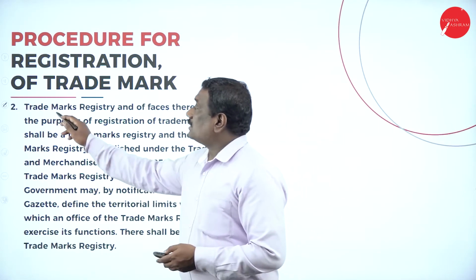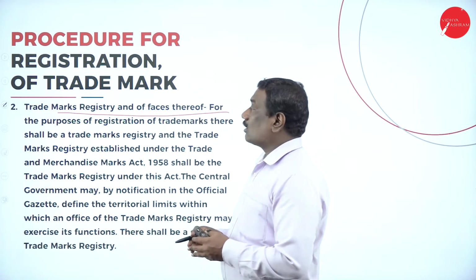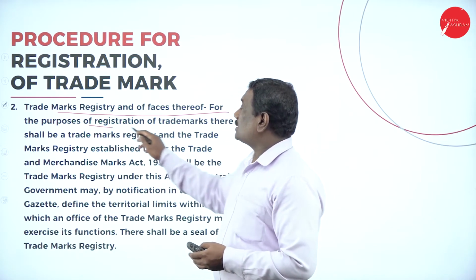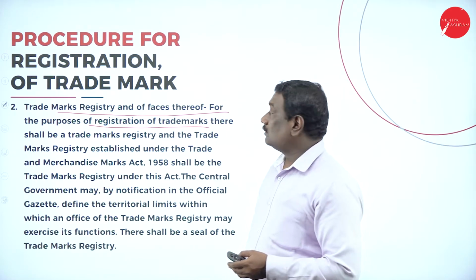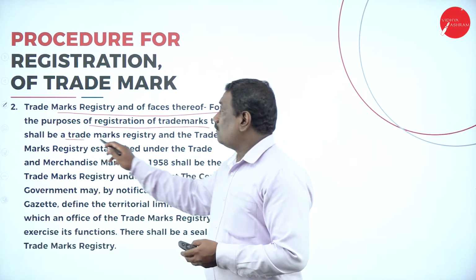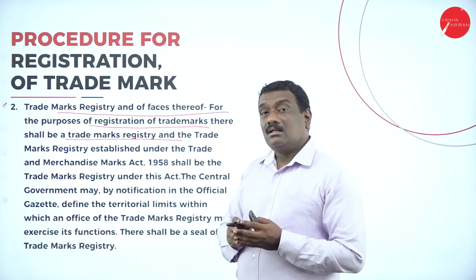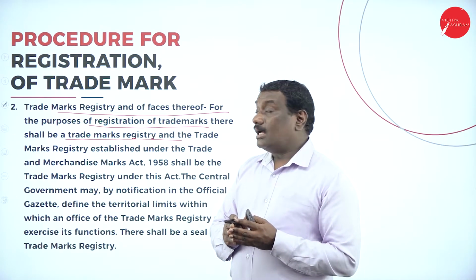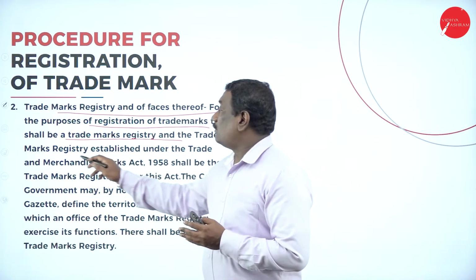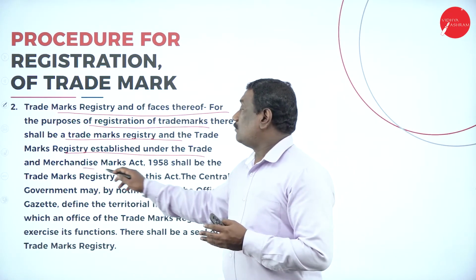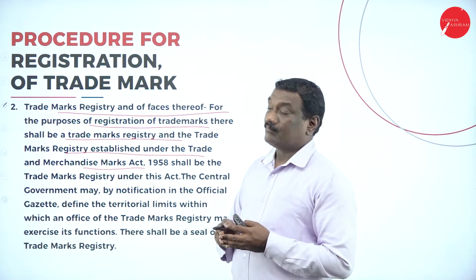Now secondly it says trademark registry and the offices thereof. Now under this particular procedure, for the purpose of registration of trademarks, there shall be a trademark registry. So in the office of the registrar, there will be a register kept, and that register is the trademark registry which was established under the Trade and Merchandise Marks Act 1958, right?